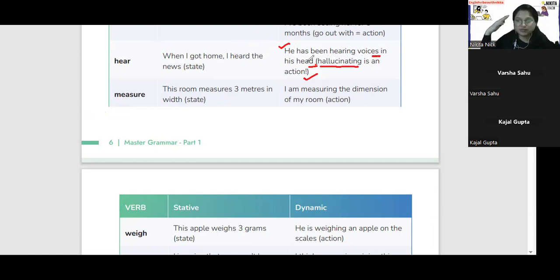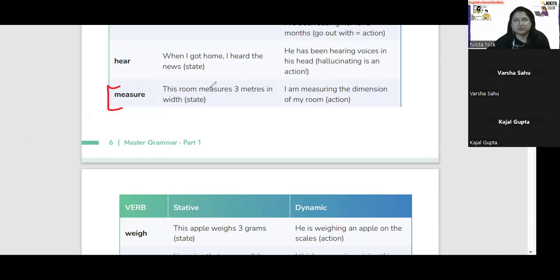So it's like होता है ना कि बहुत ज़्यादा जोर से आवाजें हो रही हैं, मेरे दिमाग में जा रहा है voice बहुत ज़्यादा. So he has been hearing voices in his head. So hallucinating is an action. जब hallucination हो रहा होता है, that is also an action. So he has been hearing voices. वो continuously voices उसके दिमाग में जा रहा है, ठीक है? So it's the voices that are getting inside into his head.